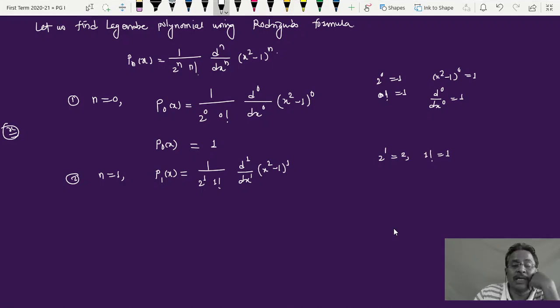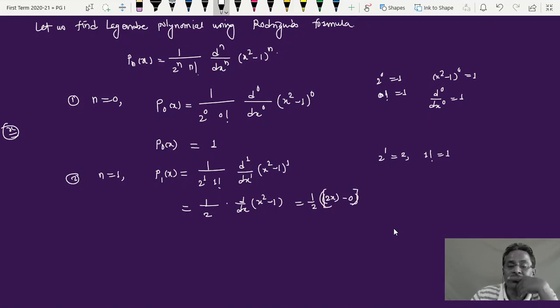So solving this, I'll get 1 upon 2 into d by dx of x square minus 1. So getting the differential, I'll get 1 by 2 here. Differential of this will give you twice x and minus 0.